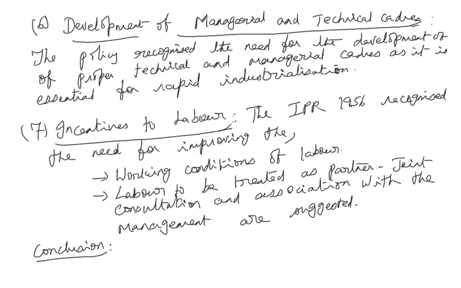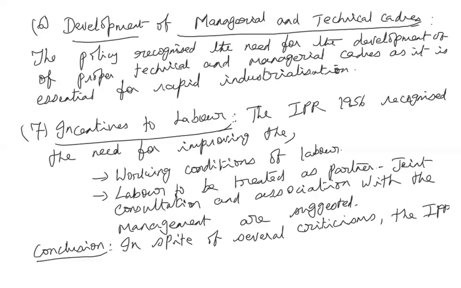So you can conclude that in spite of several criticisms, the 17 industries in Schedule A, which were taken over by the public sector, were the main reason for having a reasonable industrial foundation in our country. So this policy is very, very important.